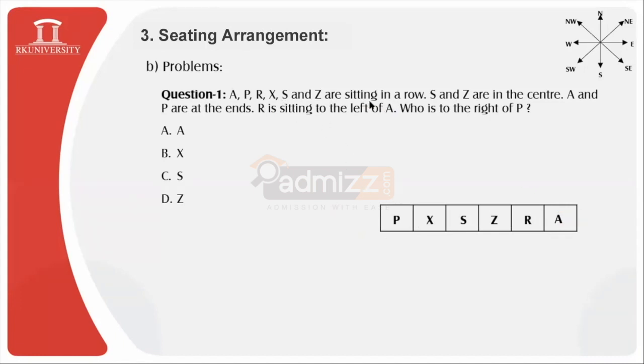And yes, if it is not mentioned in the question in which direction these persons are facing, in general, when it is not mentioned, you are supposed to consider the direction of facing of the person towards the north side. All the people are facing towards the north. No one is facing towards the south because it is not mentioned. So we'll consider this. Now we need to identify the answer to the question: who is to the right of P? To the right of P, we have only one person, that is person X. So yes, the answer is option B, X.